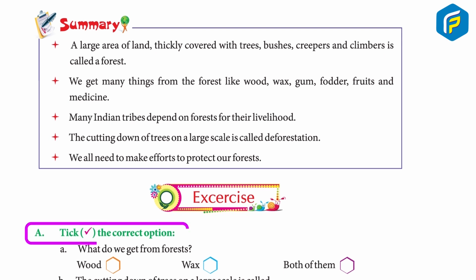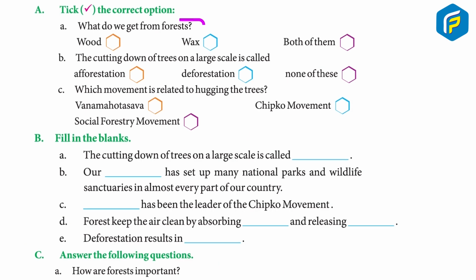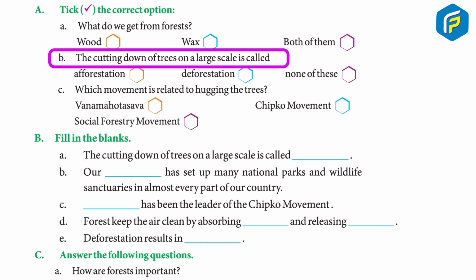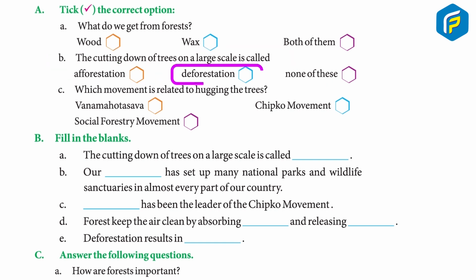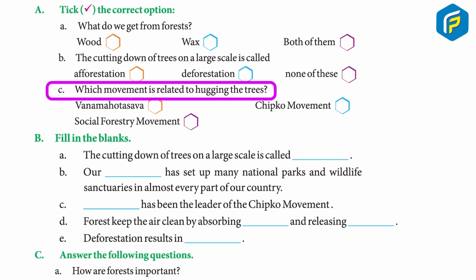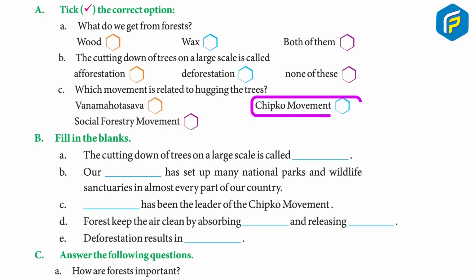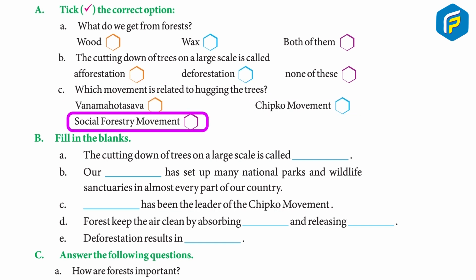Exercise. A. Tick the correct options. A. What do we get from forests? Wood, wax, both of them. Answer: both of them. B. The cutting down of trees on a large scale is called afforestation, deforestation, none of these. Answer: deforestation. C. Which movement is related to hugging the trees? Van Mahotsava, Chipko movement, social forestry movement.